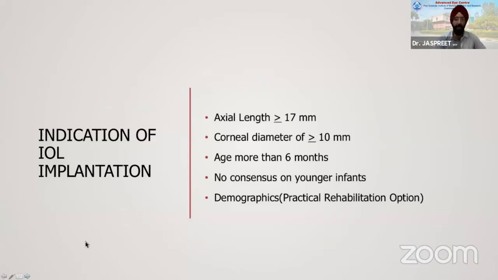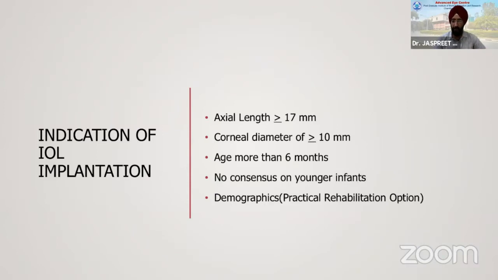So the indications for IOL implantation in children. The first and foremost is if your axial length is more than or equal to 17 millimeters. That's the most important part. If you have a child with an axial length less than 16 millimeters, probably you can defer putting an IOL and leave the child aphakic until the eyeball grows, and you have a reasonably good axial length where you can implant an IOL.